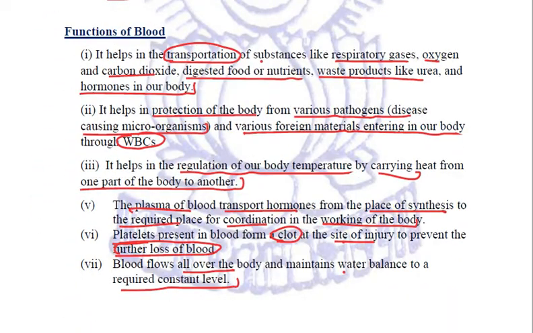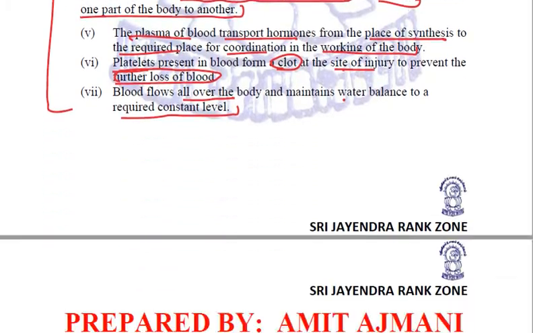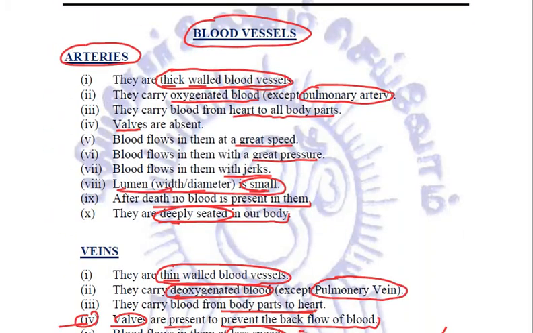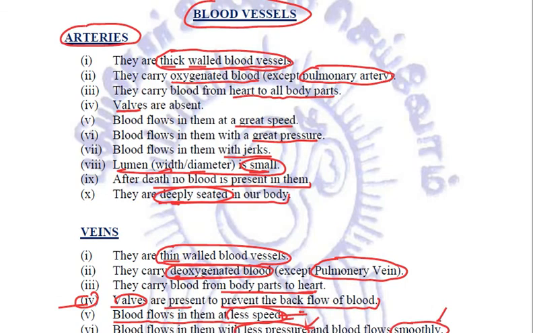Functions of blood, we have seen protection, transportation, and mainly regulating the body temperature. Next, we talk about the blood vessels. Three types of blood vessels we talked about: arteries, veins, and blood capillaries. Mainly, we saw the differences between arteries and veins.